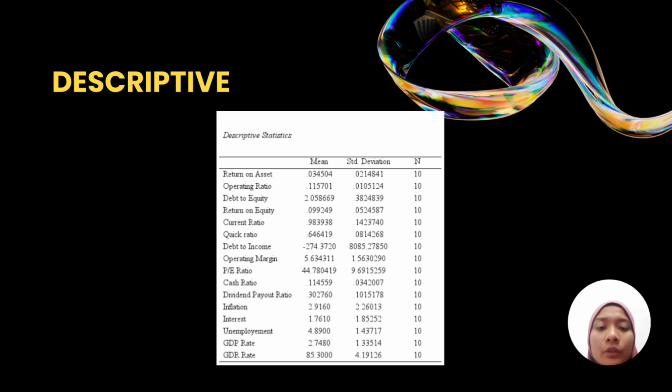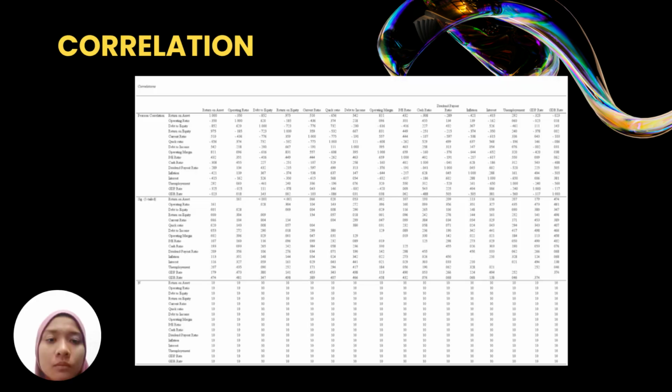The debt to equity ratio of 2.06 indicates heavy reliance on debt, while the current ratio of 0.98 and cash ratio of 0.11 reflect limited short-term liquidity. Operational indicators suggest relatively stable cost control but inconsistent profitability. Overall, the results indicate that internal factors are the main contributors to ROA volatility.